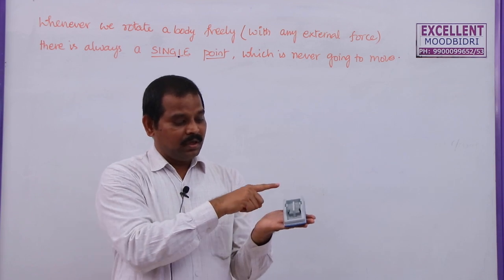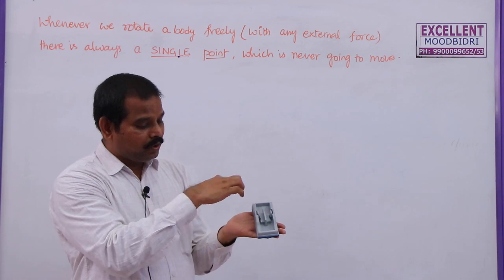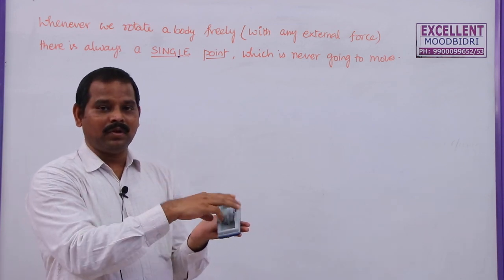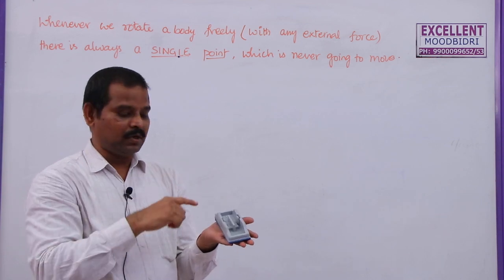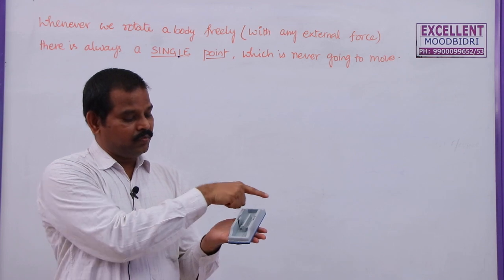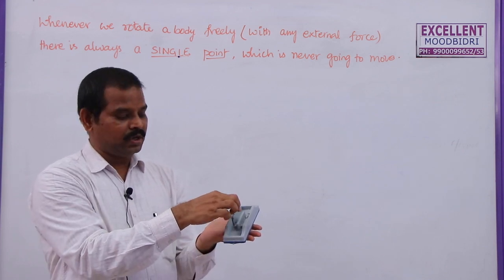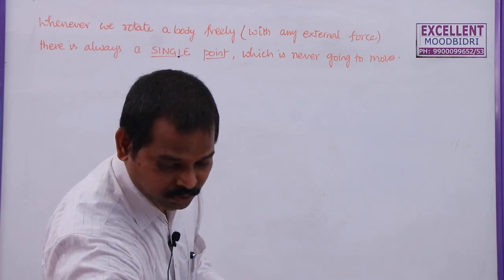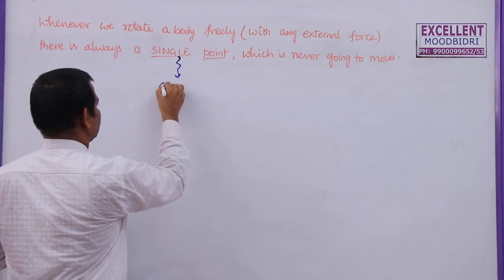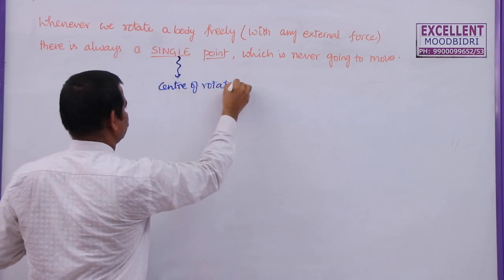So, that means whenever a body is allowed to rotate freely, one point is not going to move, and all other points are going to move around that fixed point. Here, if I apply force here, you can see it is moving in this direction. So, there is a fixed point which is not going to change its position. That position is called the center of rotation, already we studied this.